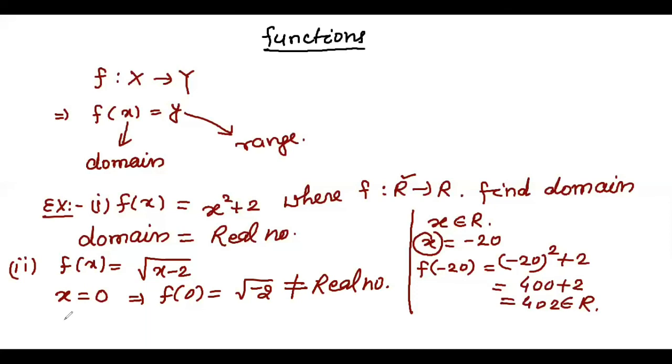So for the domain, we can write here all real numbers, or we can start from here. We can't take any value which is less than 2. So we have to take values which are greater than or equal to 2. So I have written here the right hand open interval 2 to infinity. If we are taking an x value less than 2, we are not getting a real number. So this is the process of finding the domain of different functions.